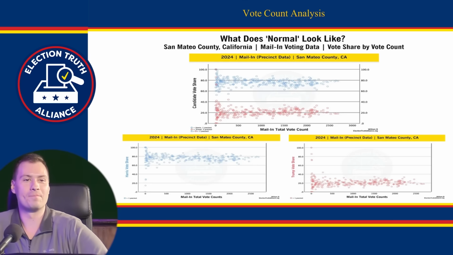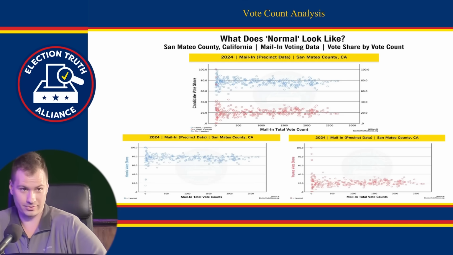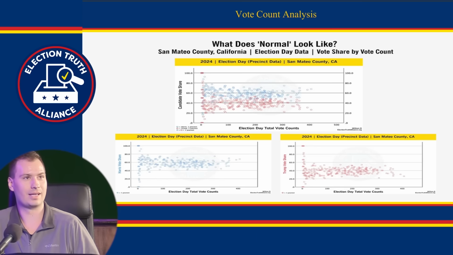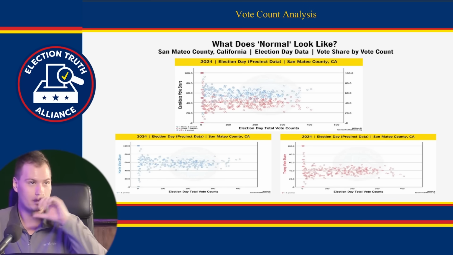The reason we're saying this is the baseline is that this is normal, what we can expect. If this is the baseline and we don't see any changes to the shape of the votes as more people voted across these precincts, we're going to look at some other places. I think we have one more baseline. And this is the same location, same election, but this is election day.